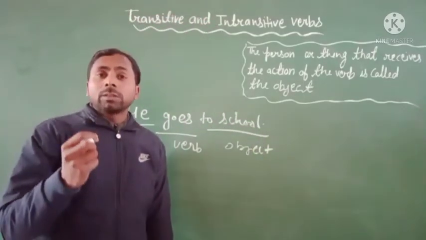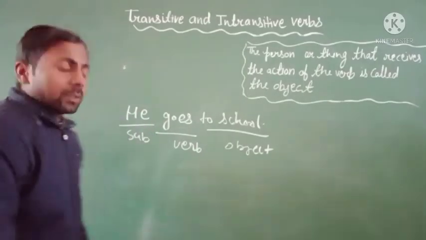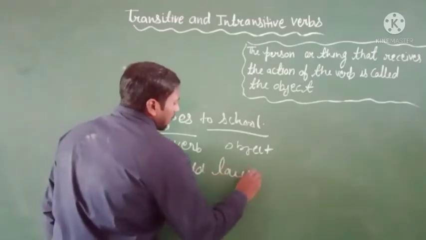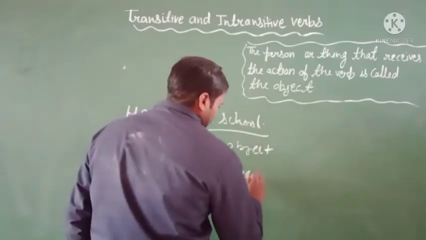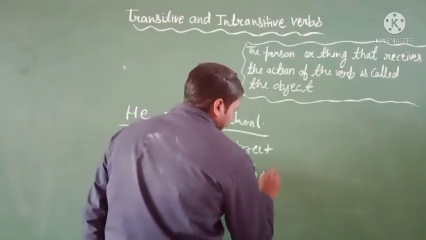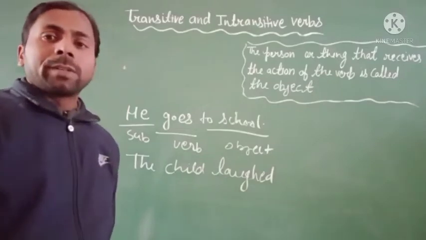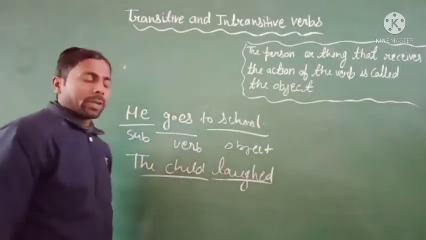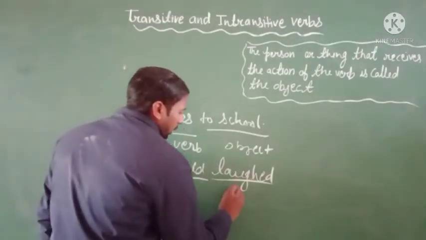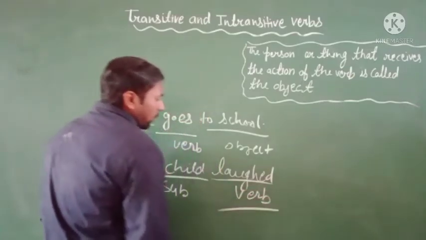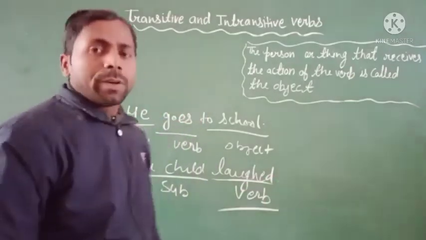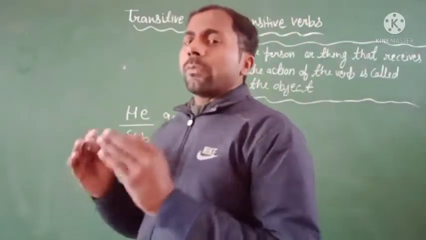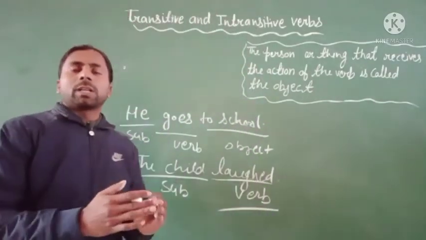no need of the object. For example, the child laughed. The child laughed. In this sentence, you can see here the subject and the rest of the part will be the verb. It is the subject, and you can see here the verb. And you can see here in this sentence we have no need of the object. So it is clear that we have no need of an object or other word.